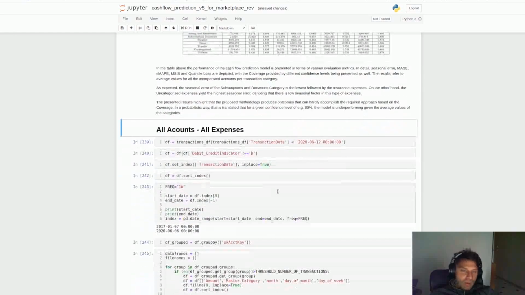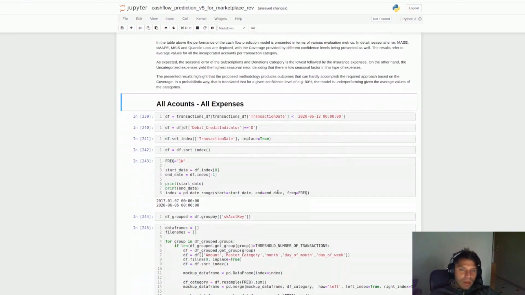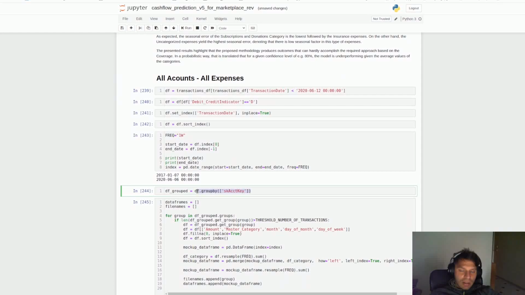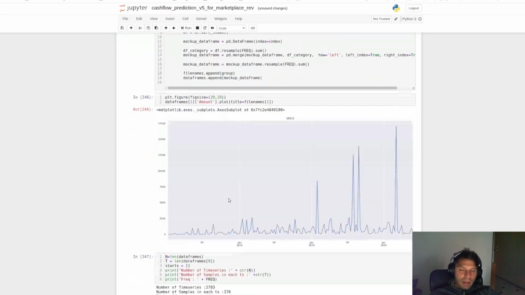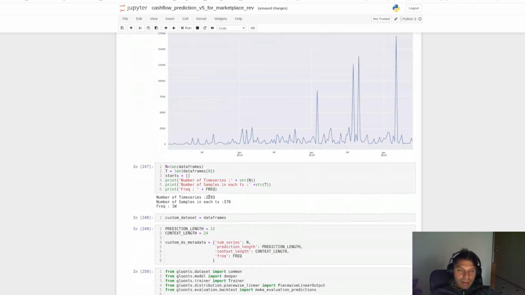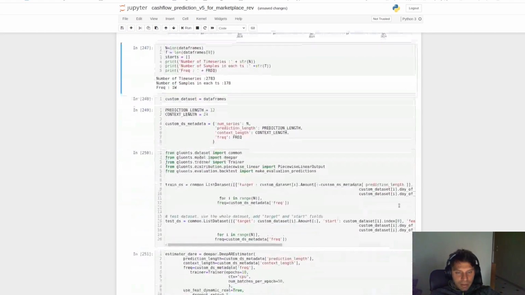So then we just do the same approach, but by grouping the accounts, so getting the time series per account and not per account per master category. That means we will have fewer time series, only 2,783.